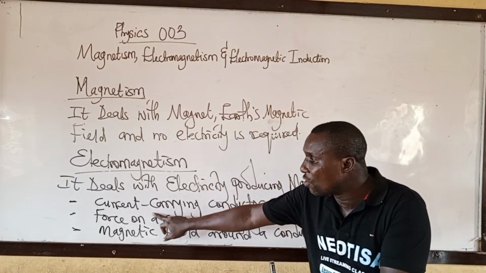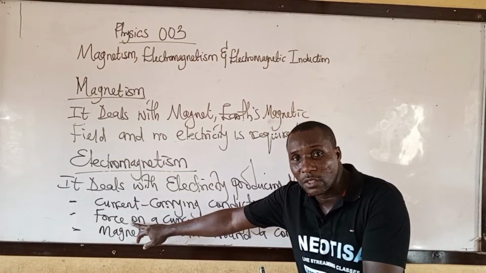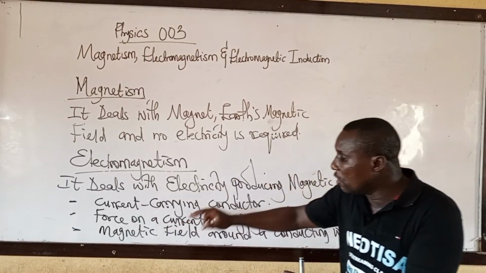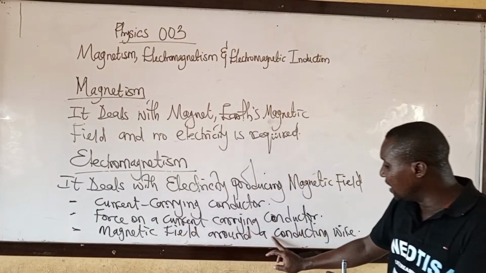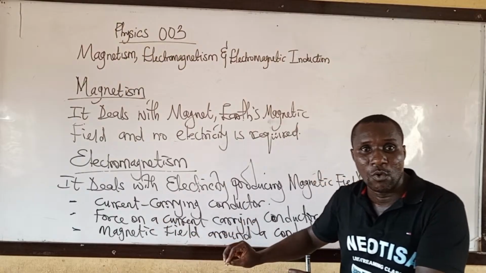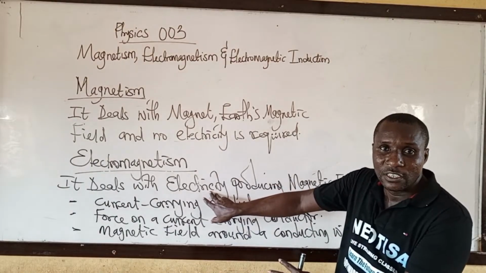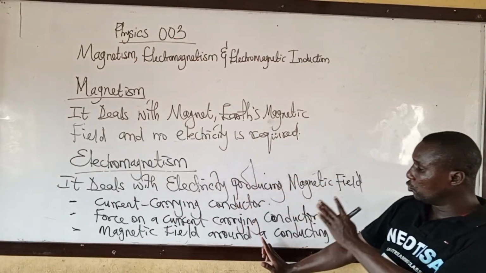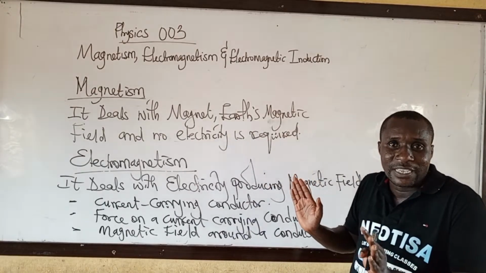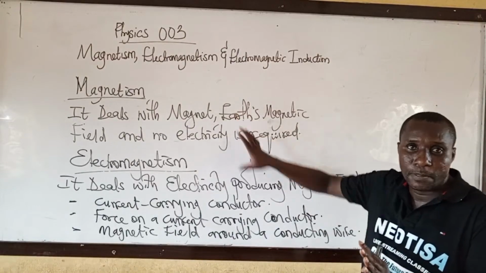Under it, we are going to look at a current carrying conductor, the force on the current carrying conductor, the magnetic field around the conducting wire, and the solenoid and electromagnet. This one is just using electricity to produce a magnetic field. The other one is just magnets, the properties of magnets, and our Earth's magnetic field.